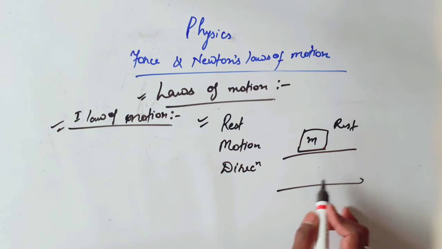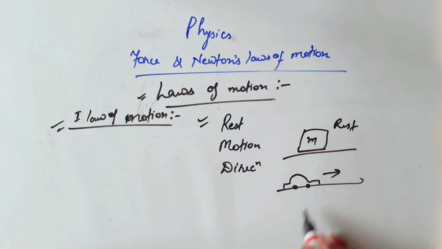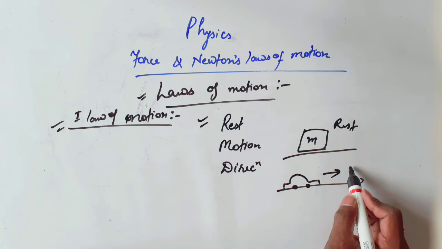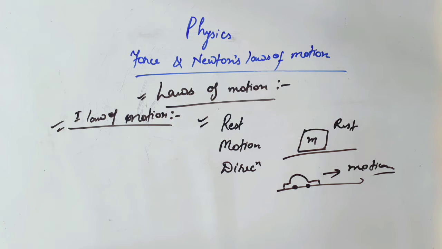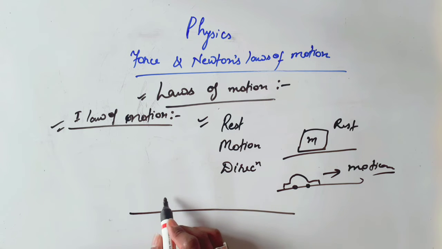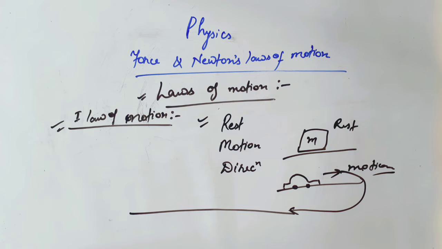And if a body is moving, then its inertia is inertia of motion. And if a body is changing its direction, then its inertia will be inertia of direction.